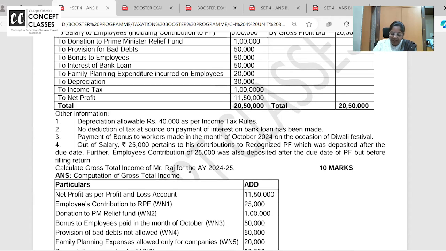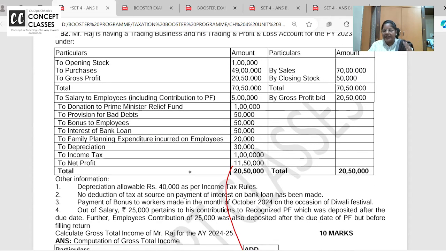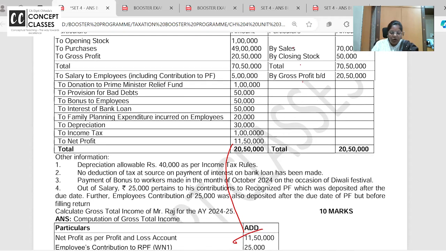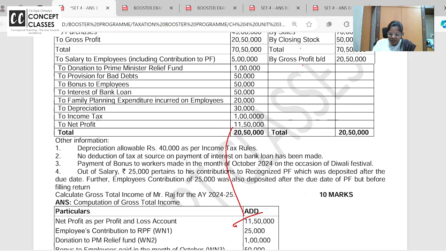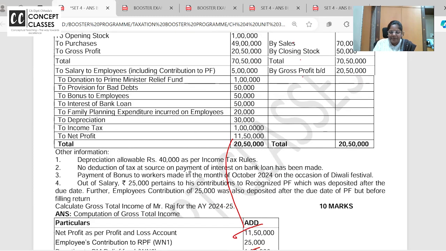So we always start with the net profit as per the P&L account. Now on the credit side, if you find anything which is not business income, just remove it. There is nothing here, sales, closing stock, nothing. Now come to the debit side. Any expense that is debited but not allowed, remove it. If you remove that expense, it is disallowed. Scratching that expense means profit will go up, so add. Salary to employees is allowed. Donation is not allowed as a business expense.